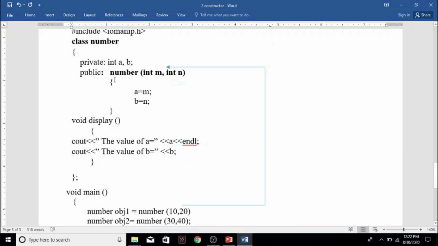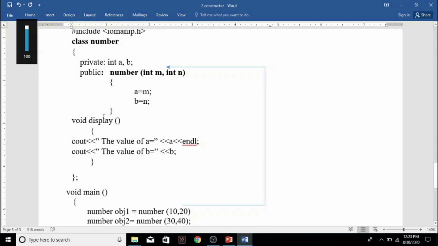Clear? Okay, now see, in the public declaration we are declaring the parameterized constructor, that is the name of the constructor is Number, and here you see two arguments we are passing, that is what is known as a parameterized constructor. Here m and n are the formal arguments. These arguments will get the values from the main program, and those values will be initialized to the actual arguments. See, m will be initialized to a and n will be initialized to b. So m and n will get the values from the main program at the time of object creation.